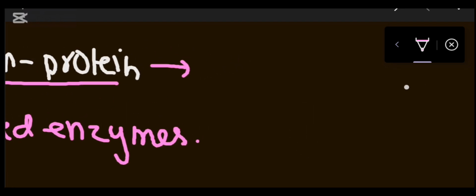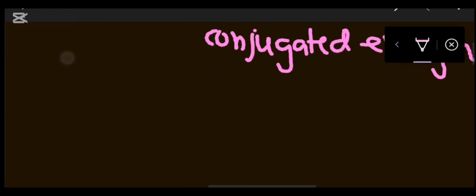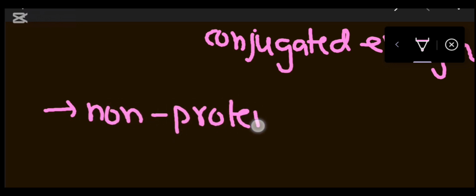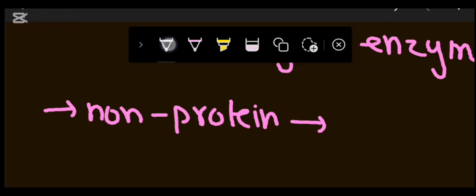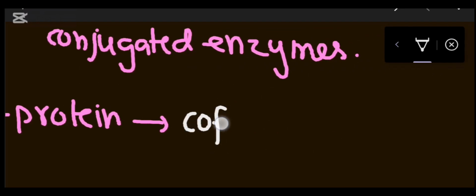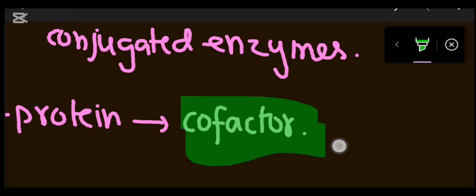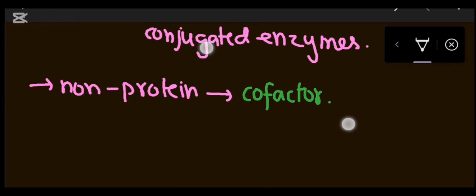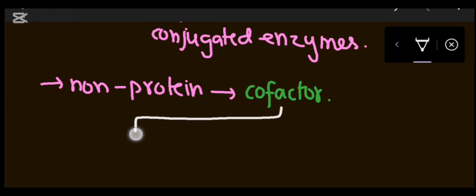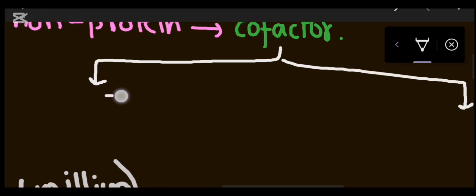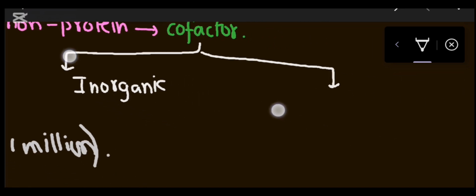Now the separate non-protein part is known as what? Let me write it over here. The separate non-protein part is known as cofactor. Now you can see this cofactor is again divided into two parts. The first can be an inorganic cofactor, and another can be an organic cofactor.